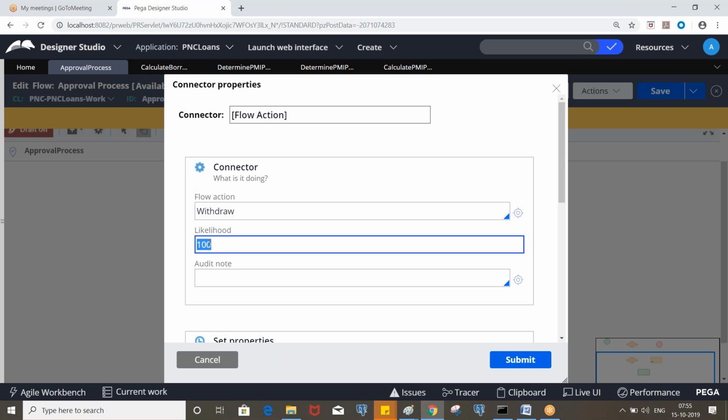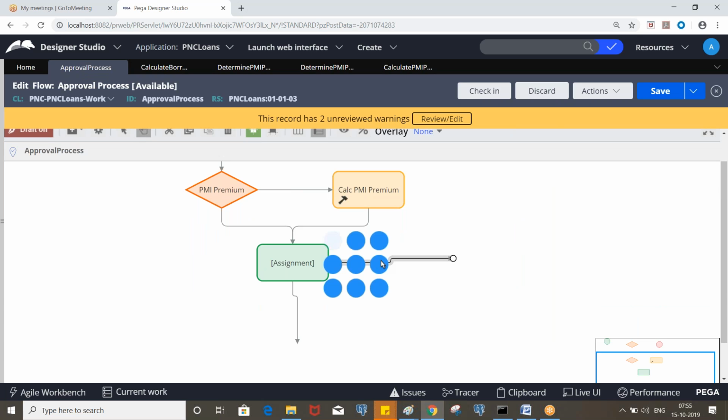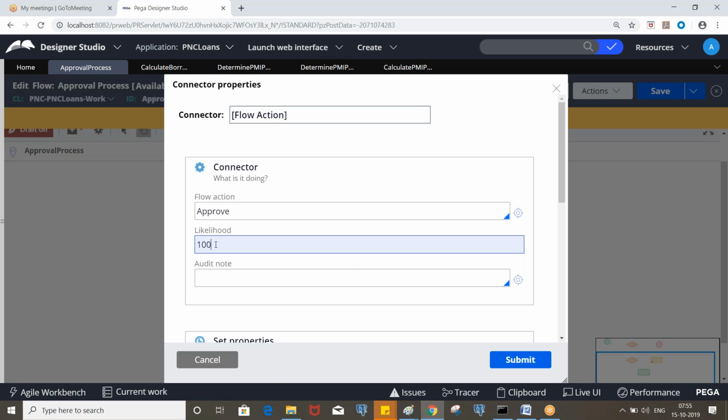Okay, so now if we put 40 to withdraw and 60 to approve, that means the approve flow action will always be displayed, and if the manager wants to withdraw, he has to select it from the actions menu. Okay, so if you put more likelihood for withdraw, then the withdraw screen will always be displayed first.